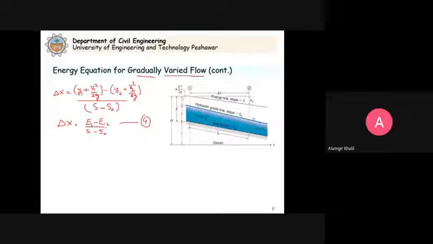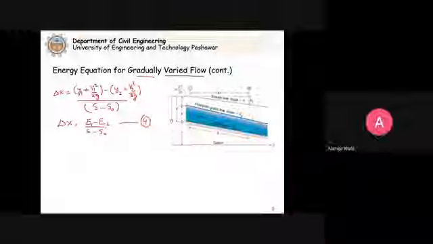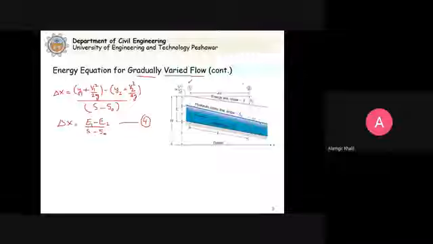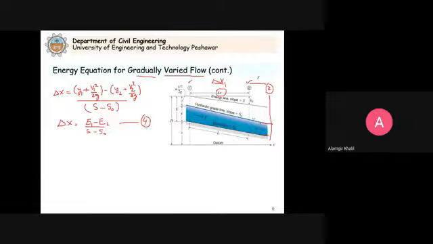Remember that we apply this for section 1 and section 2 that are delta X apart. Next it will be another section, and it will continue with section 2 and section 3 and so on. So you calculate this as delta X1, then from here to here this will be delta X2 and so on.